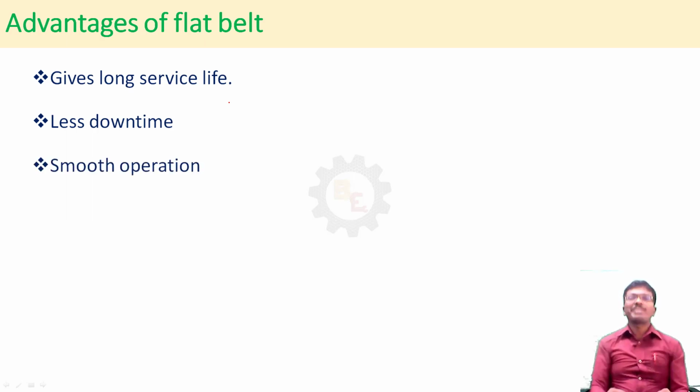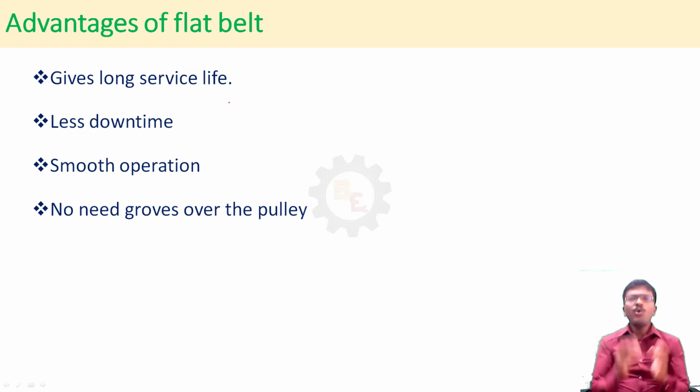Smooth and noiseless operation compared with the gear arrangement. Suppose you go for the gear drive, there will be more noise, but compared with that, we can get less noise. No need for grooves or anything. We just need a smooth surface, that is called the pulley, and the belt will be passing over the pulley.